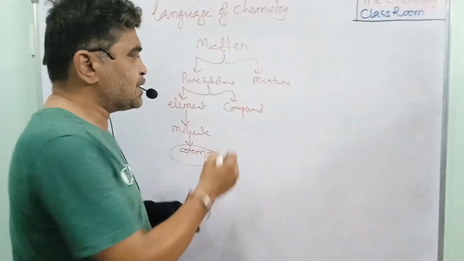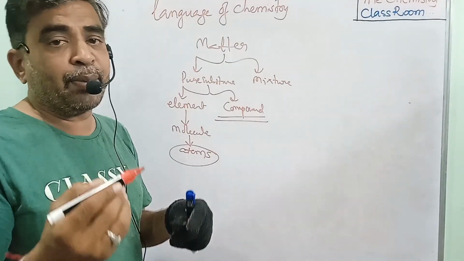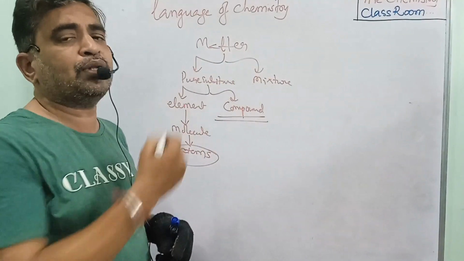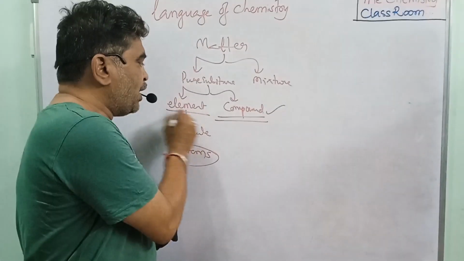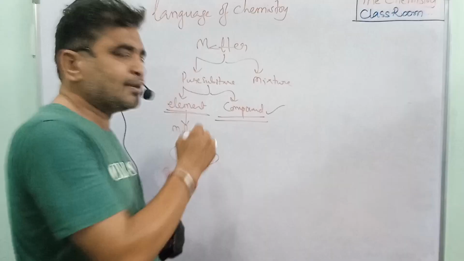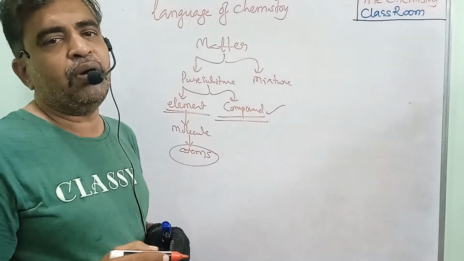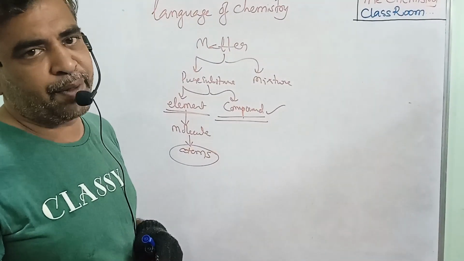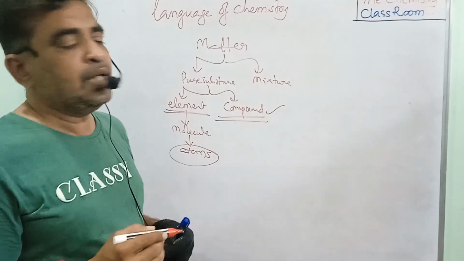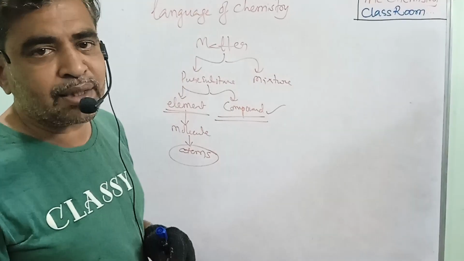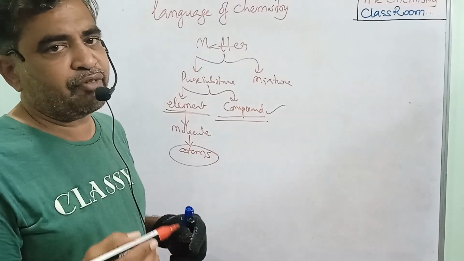Now we discuss. Why? Because if you know about the compounds, how they form, what the chemical properties of that compound are, that means we are discussing the matter. So to know about the compounds, what do you have to know? You have to know about the elements. The elements are the combination of atoms. How they combine, how the compounds are formed, we now discuss in the language of chemistry. Understood? We are not discussing the atomic structure, what particles we have in the atom.